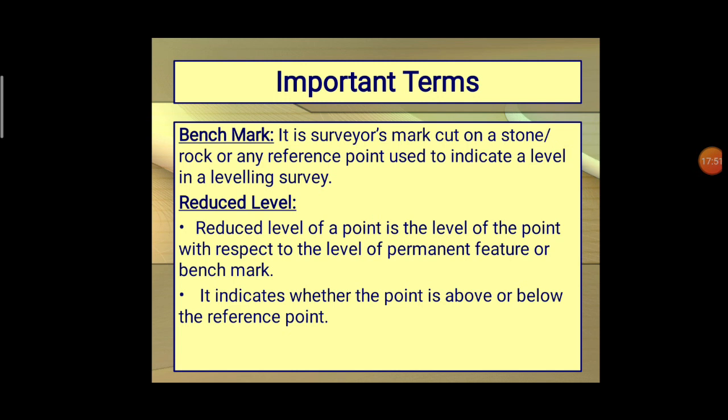The reduced level of a point is the level of the point with respect to the level of a permanent fixture or a benchmark. So it is again giving the same reference point like the datum. It may be on the earth's surface. It indicates whether the point is above or below the reference point. So leveling is only applicable if you have the reference point or a datum.